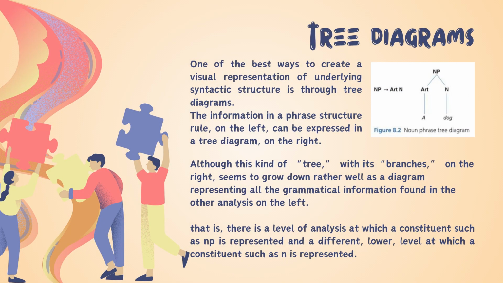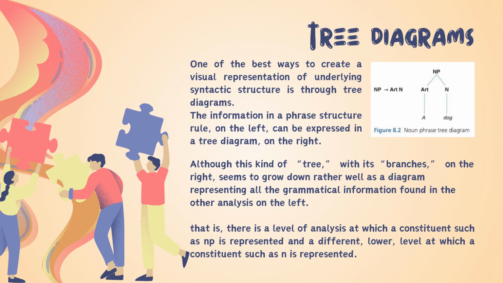Tree diagram. One of the best ways to create a visual representation of the underlying syntactic structure is through tree diagrams. The information in the phrase structure rules on the left can be expressed in a tree diagram on the right.